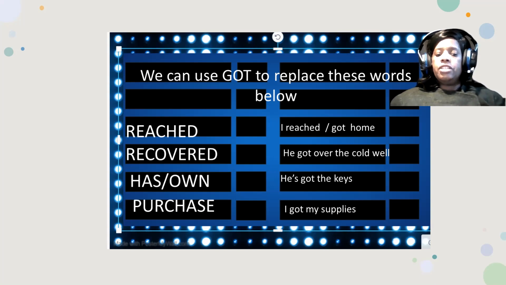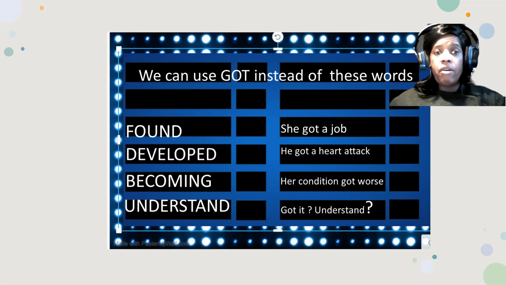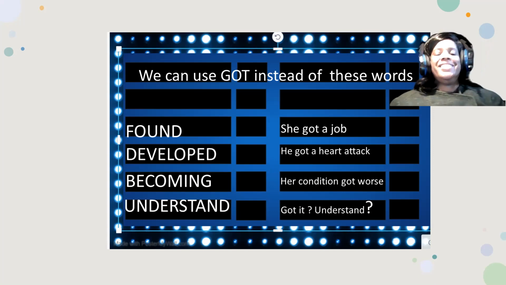Now, let's look at the word "got." How can we use this word? Now, I am looking for a job everywhere. Everywhere I go, I'm looking for a job. Ah, I got a job today. Can you believe it? I got a job today. Teacher Dean says, you did? Yes, she got a job, right? So she got a job, with excitement.